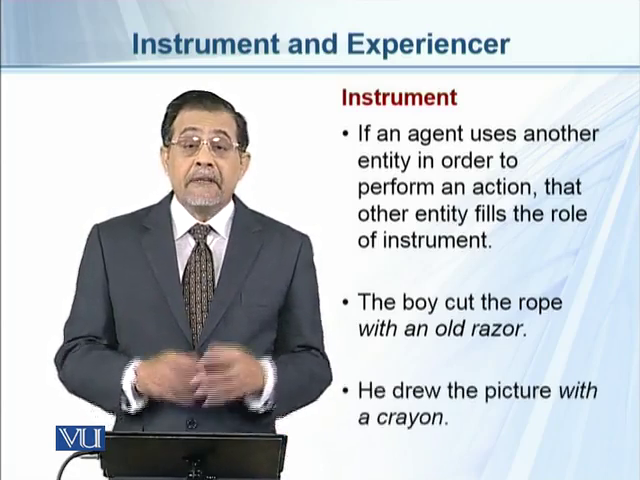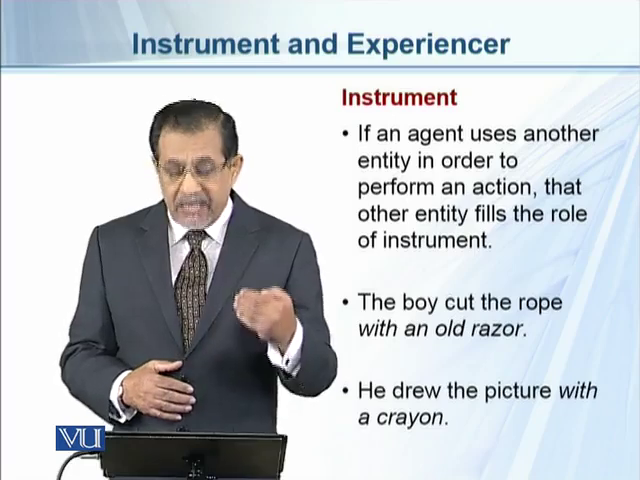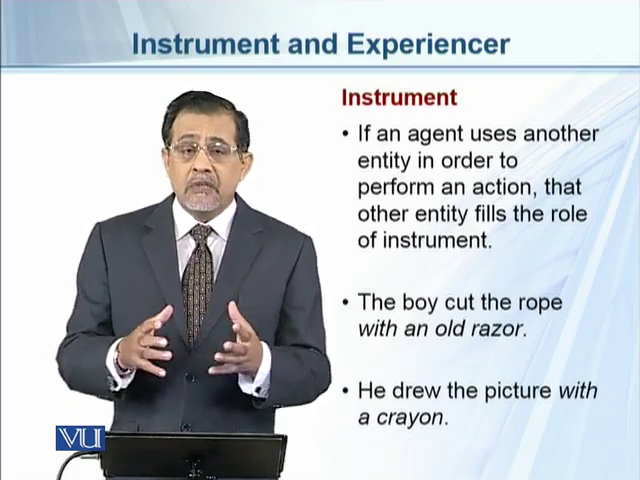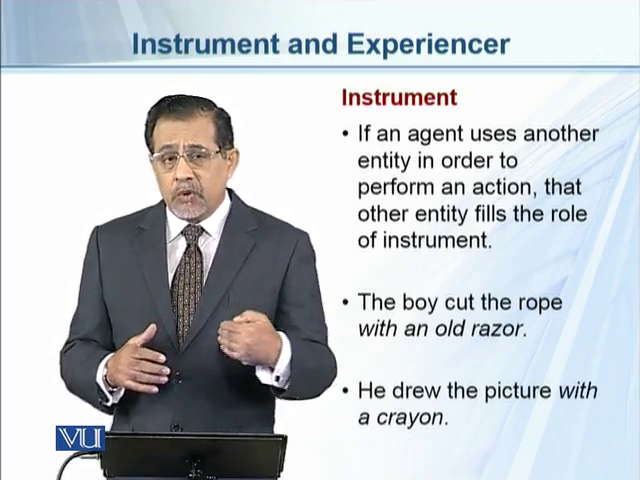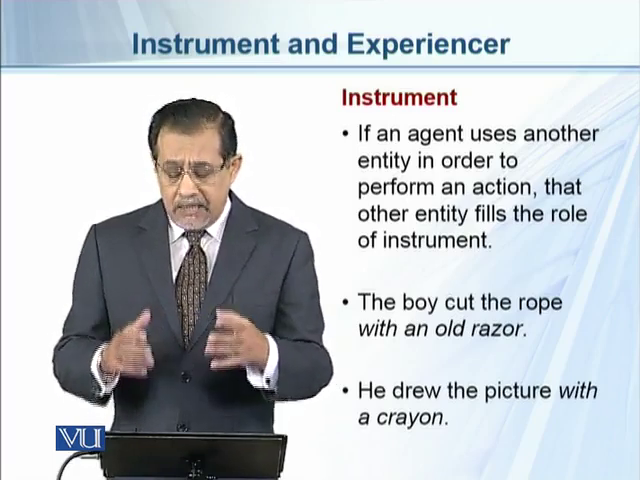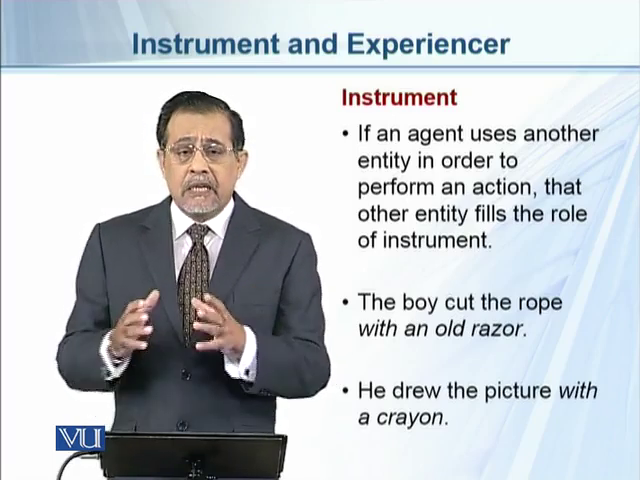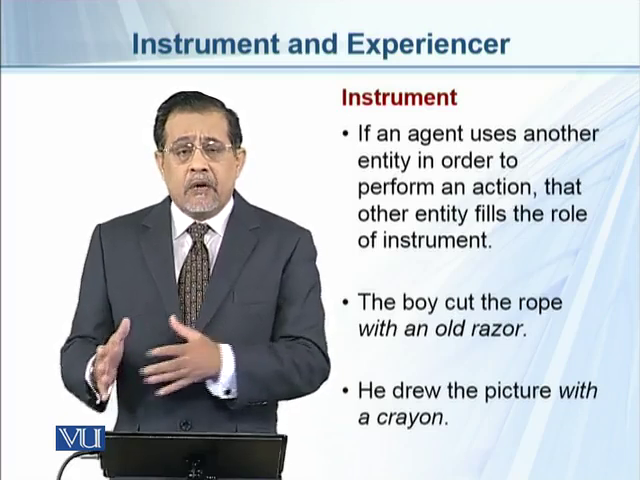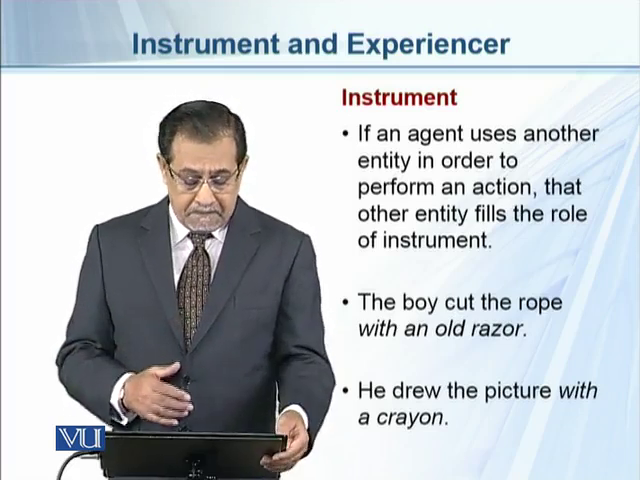Similarly, we can have another example: "he drew the picture with a crayon." So how did he draw it? With a crayon, so this is an instrument. It tells us that the agent did the action of drawing with this instrument.